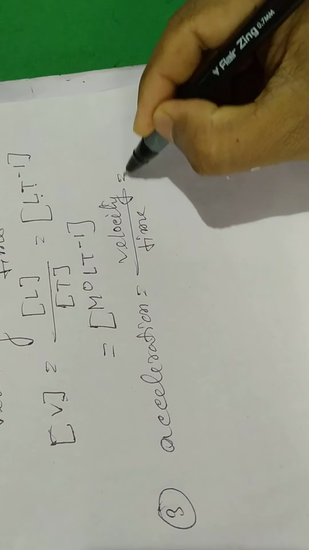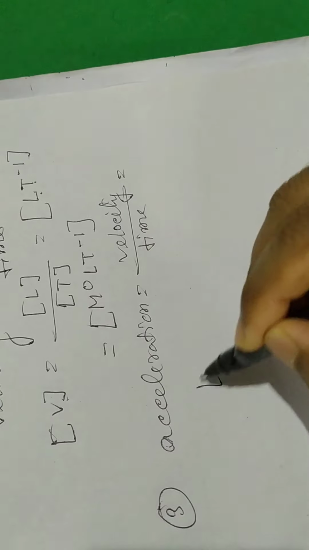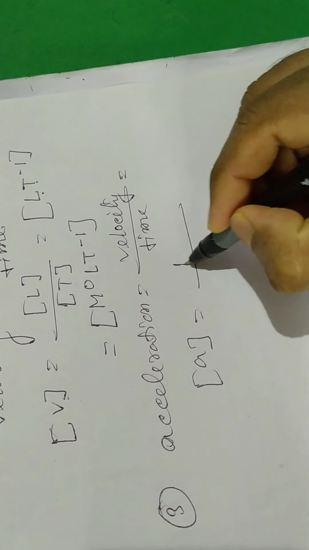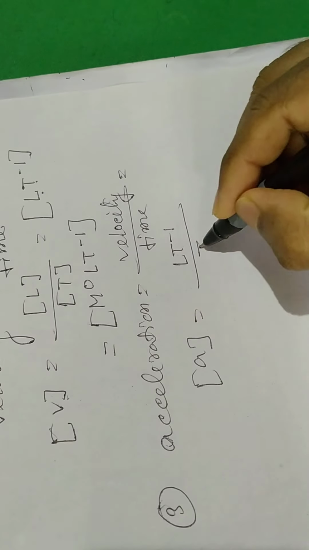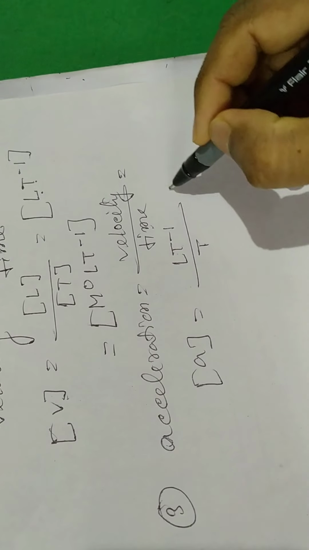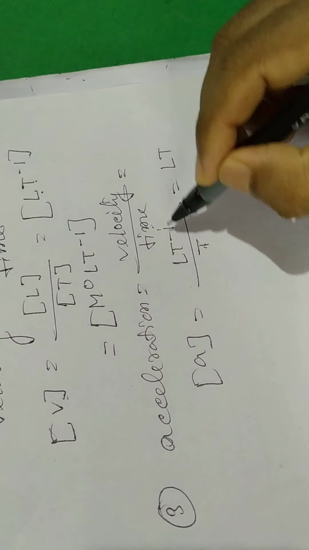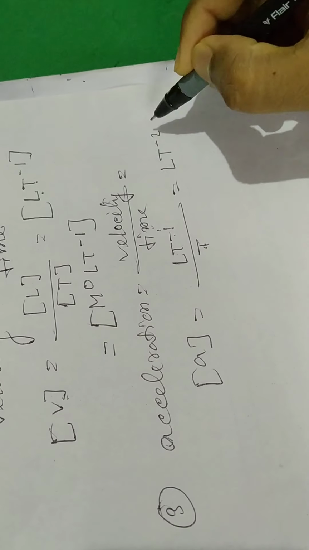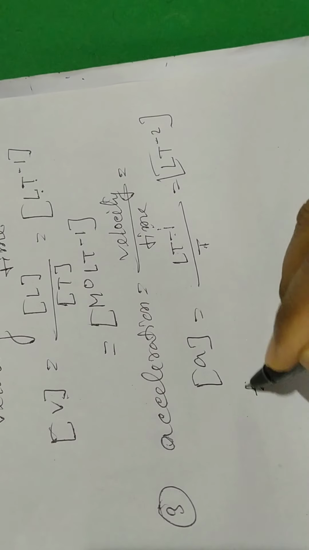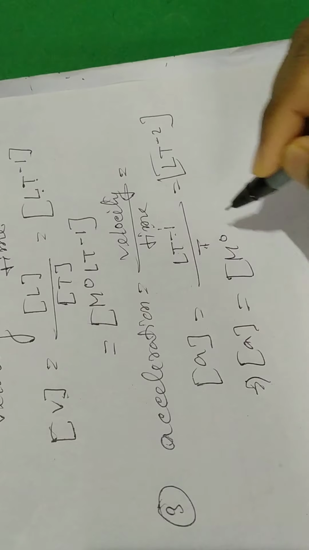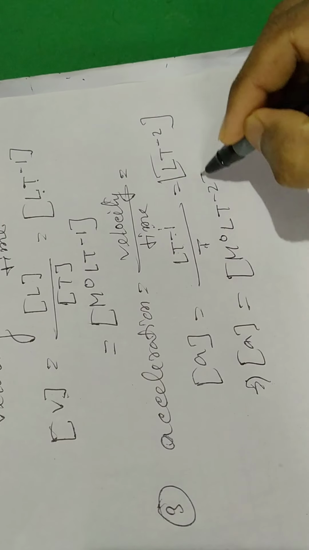Just write the dimension of velocity, which you have just learned: L T to the power minus 1, and dimension of time is T. So T goes to the denominator, it becomes minus 1. Already minus 1 is there, so T to the power minus 2. The dimension of acceleration: mass is 0, L T to the power minus 2.